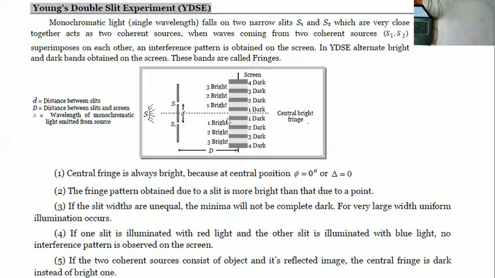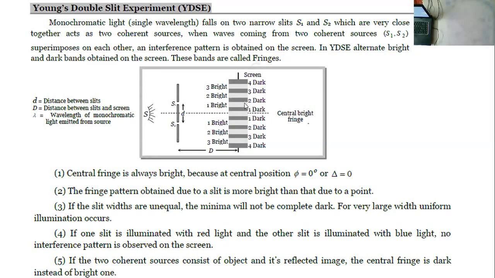Next, this is our YDSE experiment. This is our central maxima, and first dark, first bright, second dark, second bright, third dark, third bright, fourth dark, and here fourth bright. Now Yn with respect to the bright fringe is the distance from the central maxima to that particular fringe, for example here Yn for the fourth.